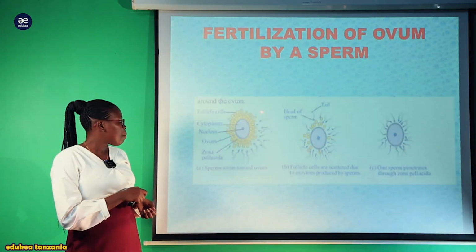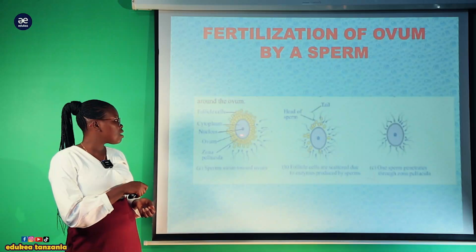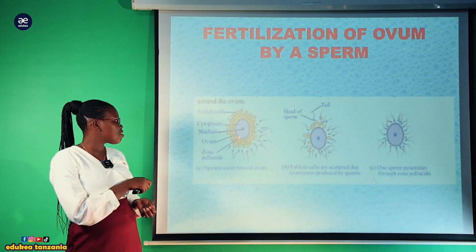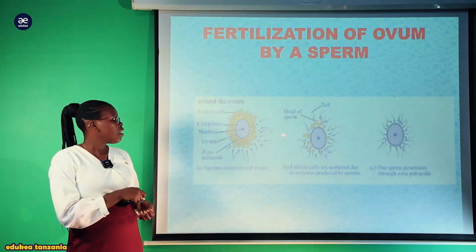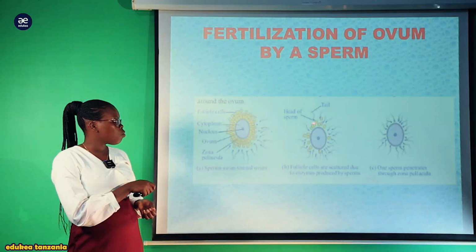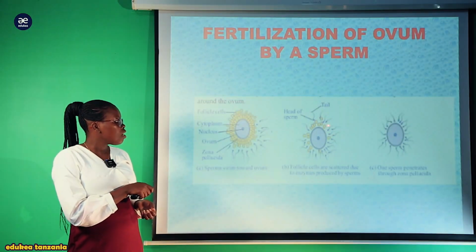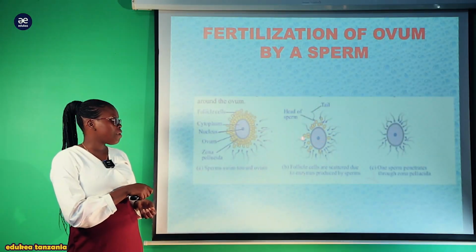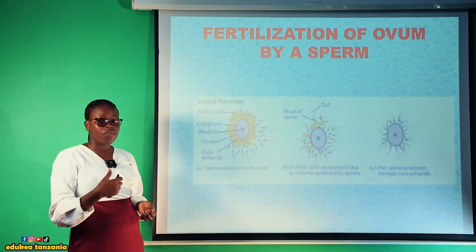So hapo tunaangalia millions of sperm wanakuja pale wanaanza kudestroy the zona pellucida layer ambayo ni tough layer. Baada ya pale most of them wataweza kudestroy this, lakini only one sperm ataweza kuingia humu, na baada ya one sperm kuweza kufuse, a tough layer will be formed.